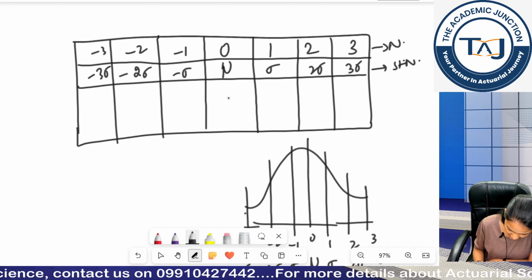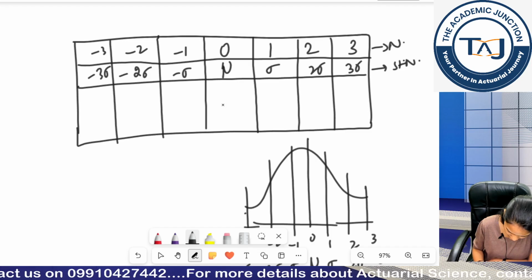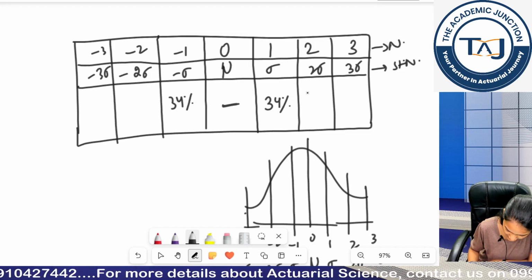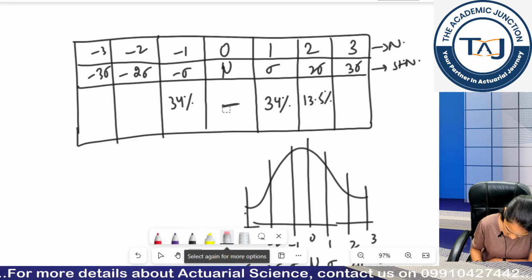Now here write, it can be left blank. This is 34%, this is 34%, this is 13.5%. Not basically this, just a second.